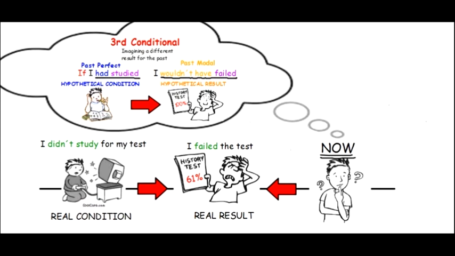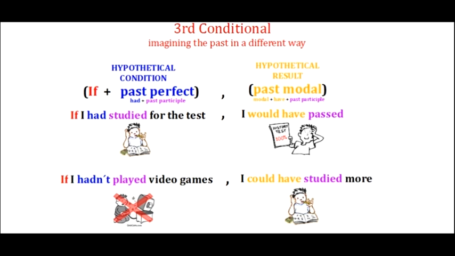Okay, good. You might recognize that from the first part of the video. That's a past modal. So we use the past perfect and the past modal to use our third conditional. So let's take a look at this a little bit closer. All right, so remember we said the third conditional is imagining the past in a different way.